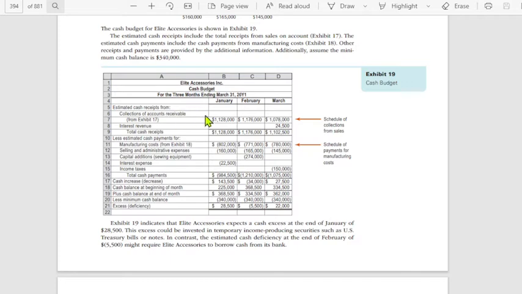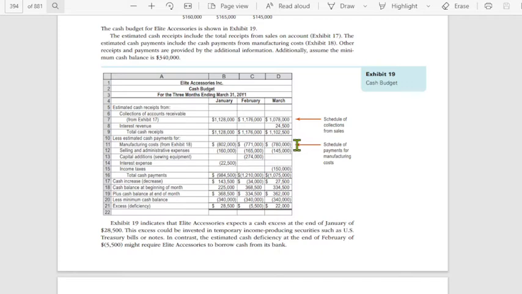So, ito pong collections of accounts receivable. This is lifted from Exhibit 18, yung kinumpit natin. Then, meron po tayong interest revenue daw on March 24, 500. You just add it. Then, you deduct your estimated cash payments. Lifted from Exhibit 18 po itong data.